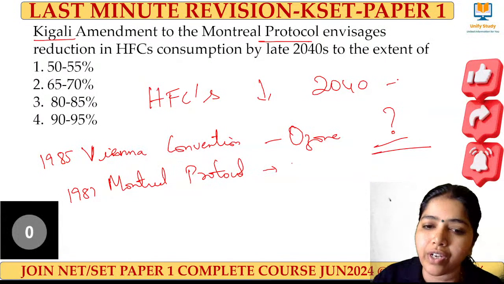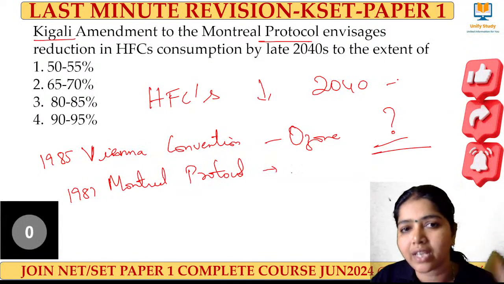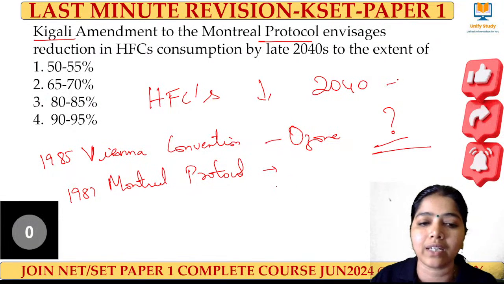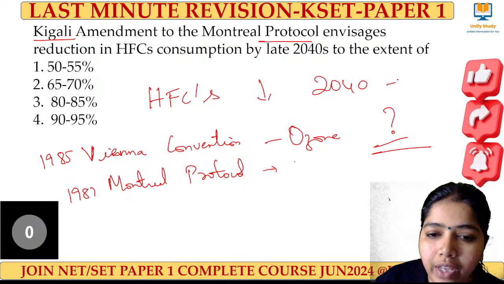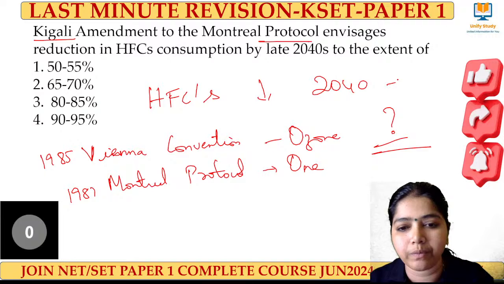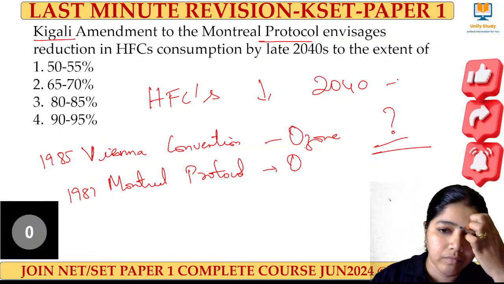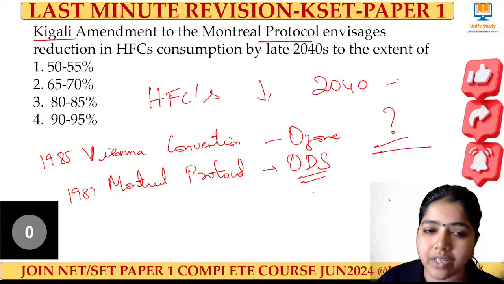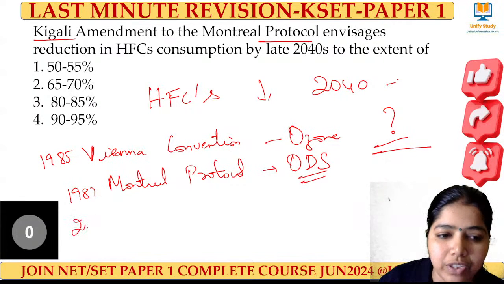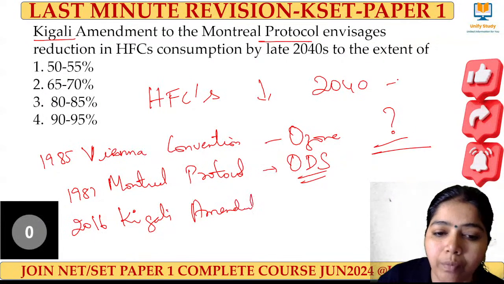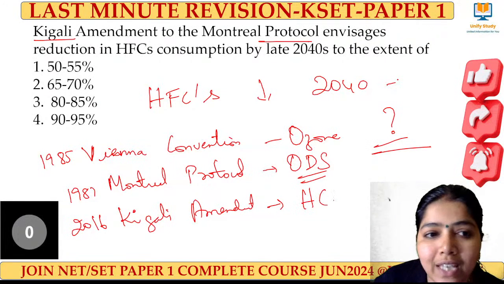So they concentrated on what substances are released that disrupt the ozone, and we have to control those things. They started making a protocol, right? They talked about how to control the ozone depleting substances. And then with the continuation of this, in 2016, we got the Kigali Amendment, and they talked about how to reduce the HCFCs,